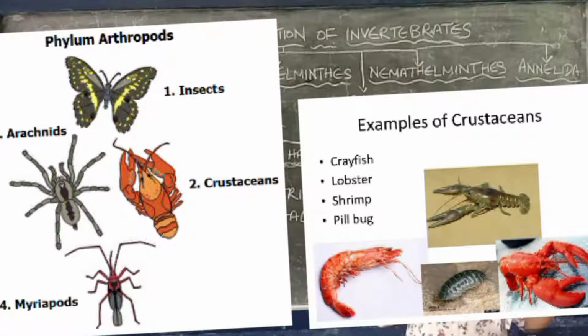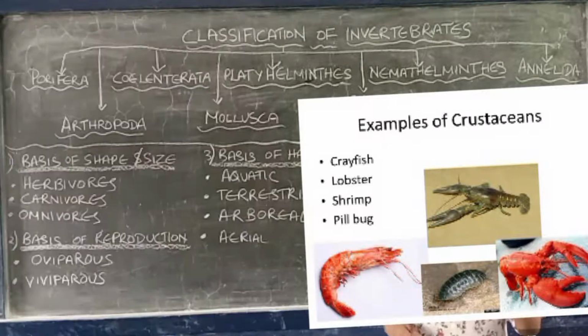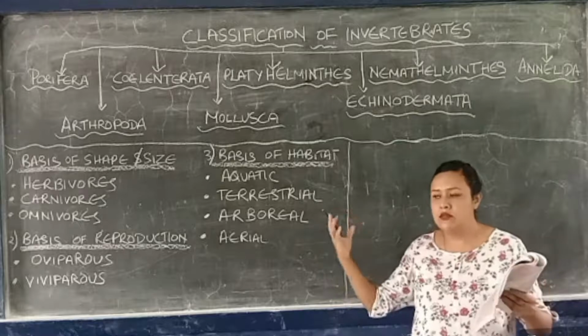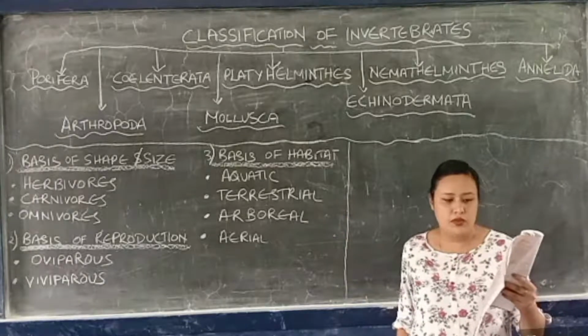They have many pairs of jointed legs, two pairs of antennae, and a distinct head with compound eyes. Have a look, these are the animals that belong to this group.